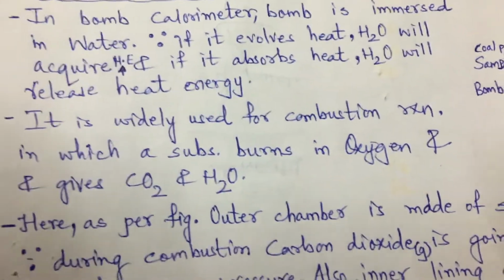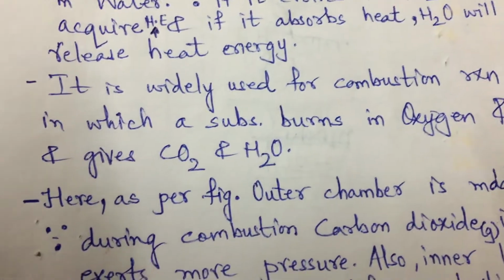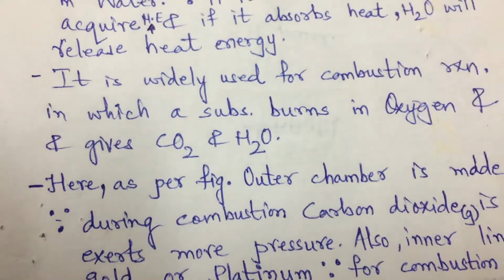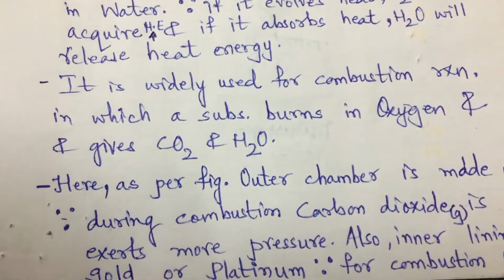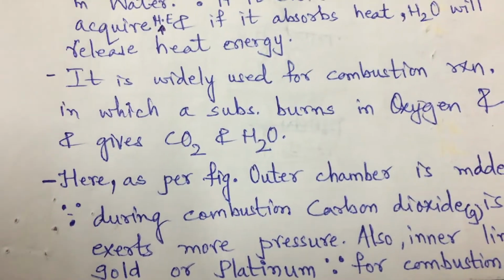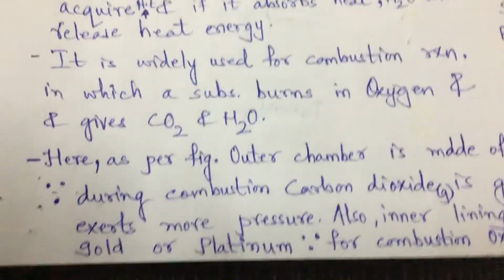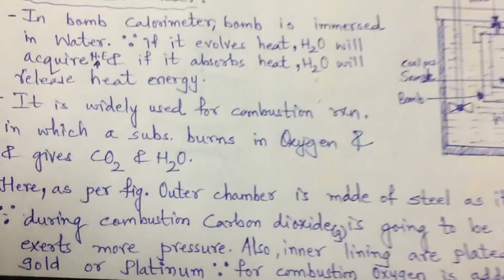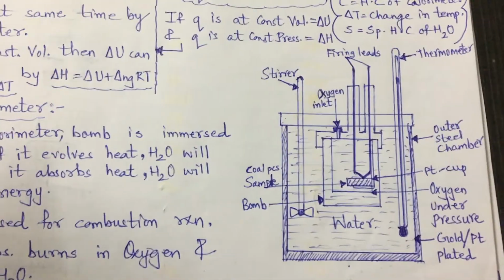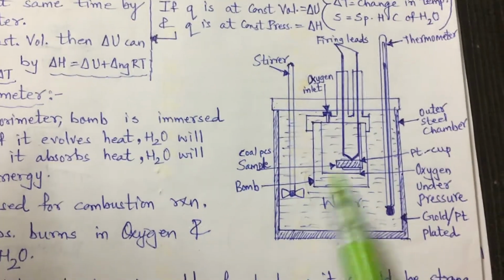This calorimeter is widely used for combustion reactions, in which a substance burns in oxygen and produces CO2 and water. Right? Here the outer chamber is made of steel. See, first of all, let us see the diagram over here.